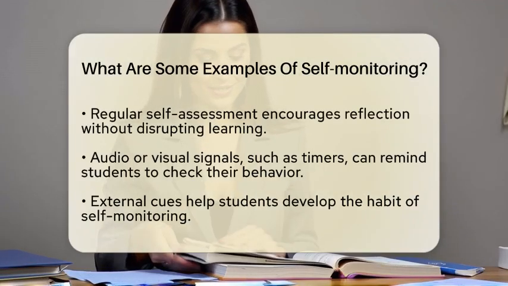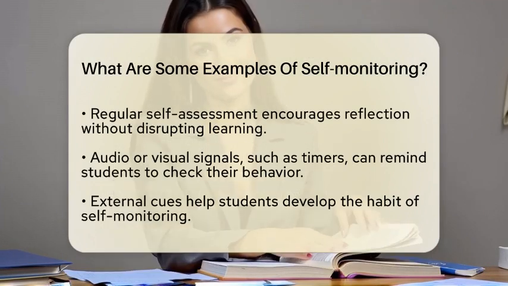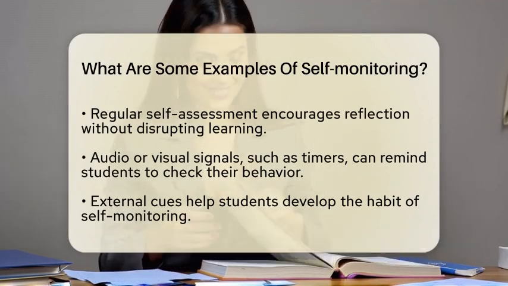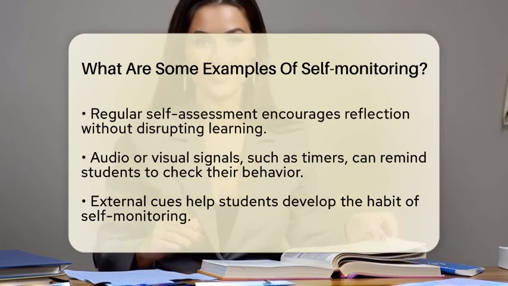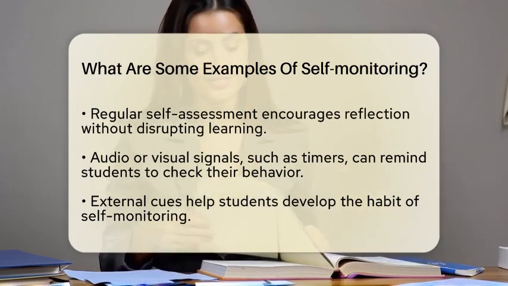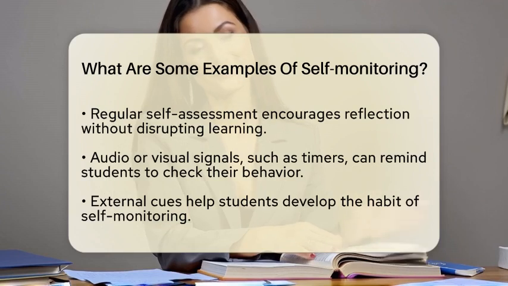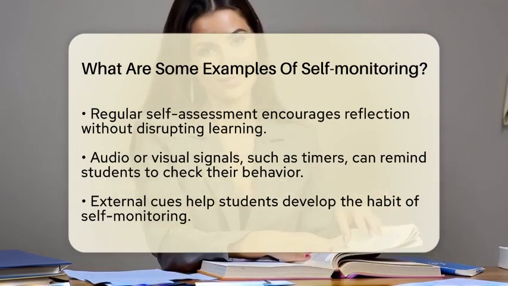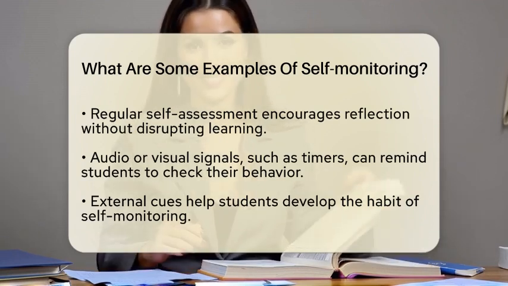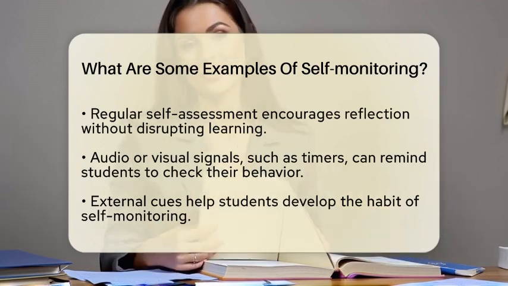Another approach is to use audio or visual signals to remind students to check their behavior. Teachers can use a timer or an audio tape with periodic tones. When the signal goes off, students take a moment to assess if they are on task and record their response. This external cue helps them develop the habit of self-monitoring.